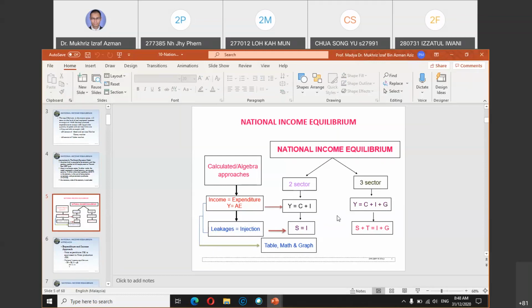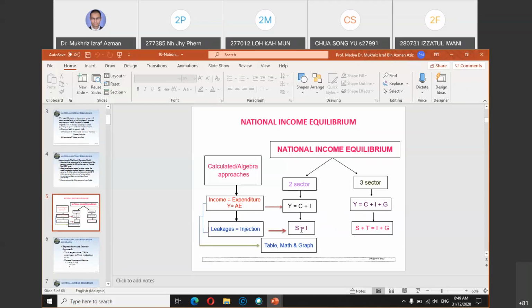So it's not too much for you to remember, but just bear in mind that you need to know the difference between two-sector versus three-sector. Two-sector is C plus I, three-sector is C plus I plus G. And in two-sector, when saving is equal to investment, the country is in equilibrium.